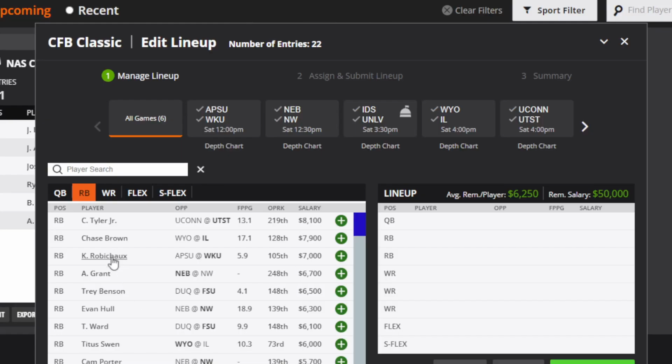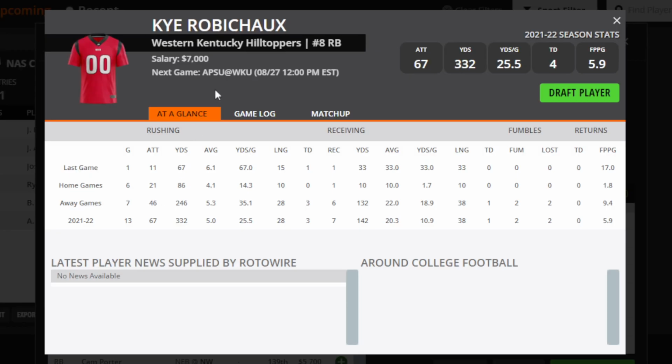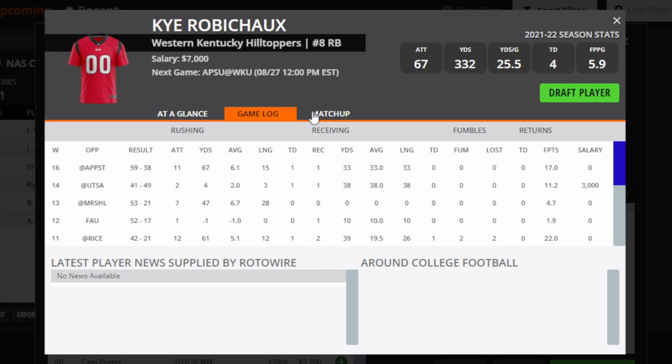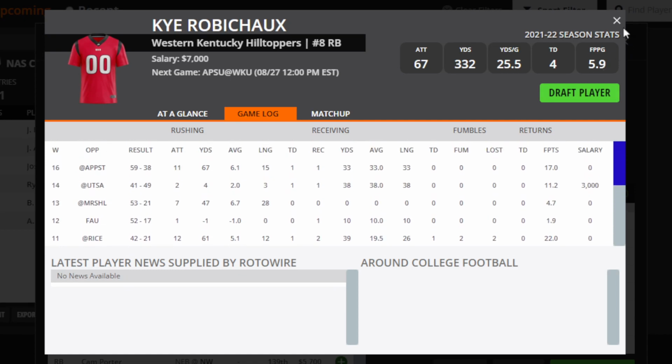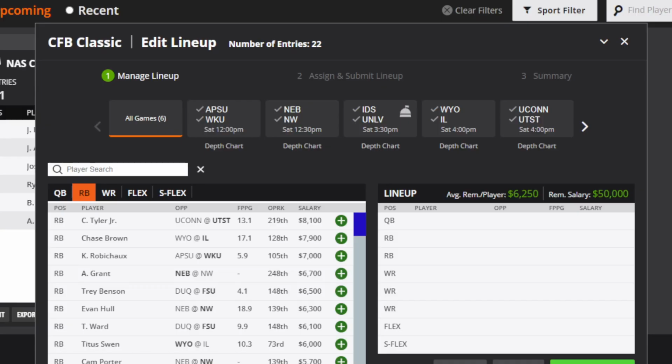And then Kyle, and I don't know how to say his last name, so just bear with me on that one. For Western Kentucky, he's probably not gonna be the guy that gets a ton of attempts, because they're gonna be more of a passing team. But he does occasionally get some receptions, and he's actually gotten a couple touchdowns last year on that. So you could target him if you wanted to do that.